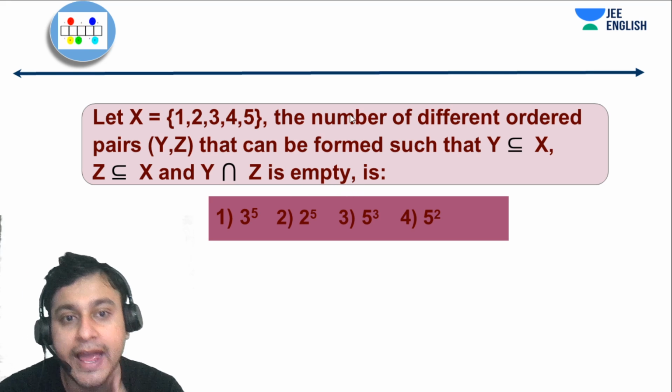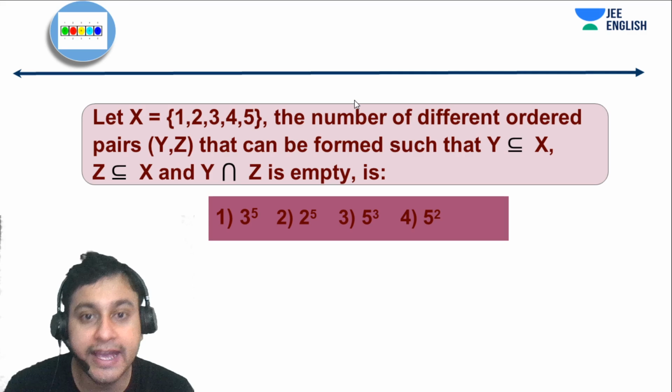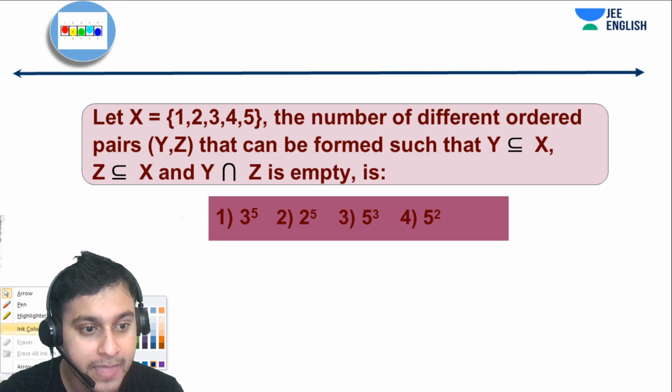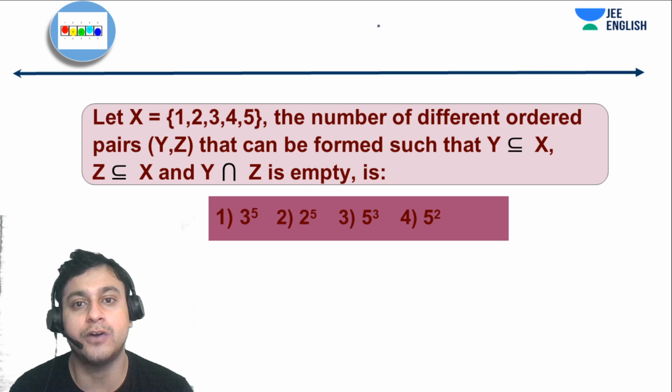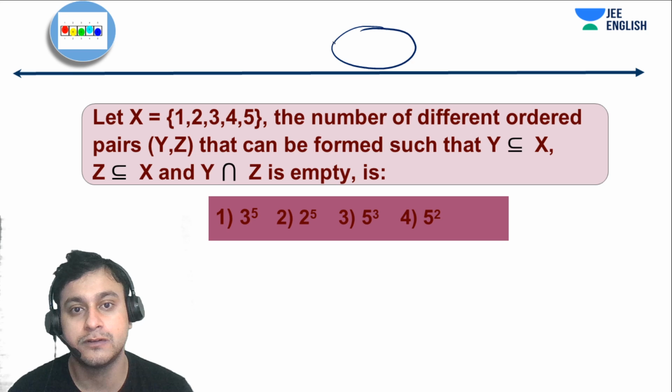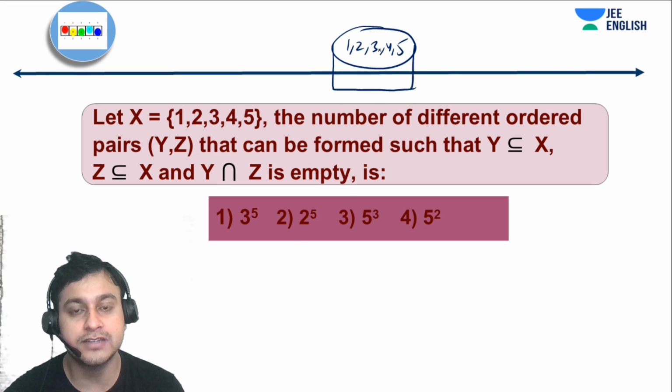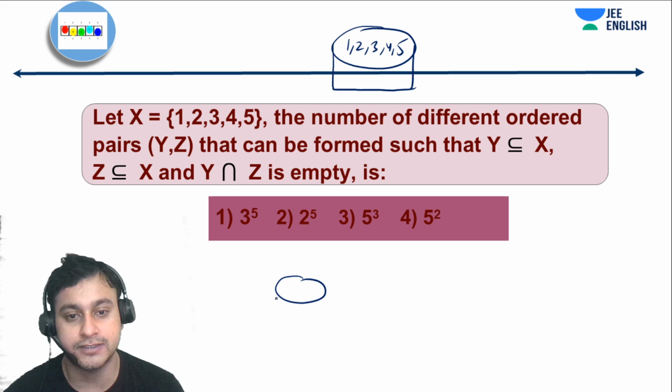So that means, let's suppose X is a set, or X is a box, you can say. So in this box, we have 5 objects. So we have 1, we have 2, we have 3, we have 4. Just analyze it like that. Now the objects in this box are put into 2 boxes.